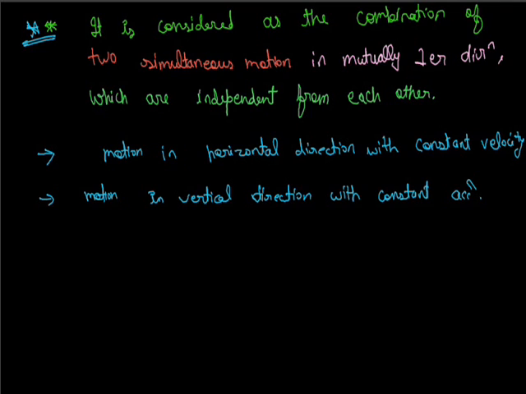Okay. Now our next term is assumptions used in projectile motion. Without assumptions, we can't describe or understand the projectile motion. So first of all, we define the assumptions.